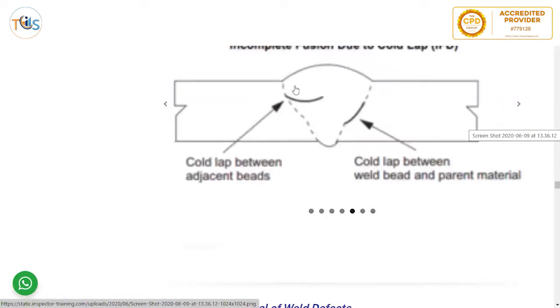So there was one pass, and then the other pass didn't fully integrate, fuse into the subsequent pass. So you have a cold lap here, or it can be here. And internal concavity. So you can see there is a change of color here. Because there was concavity, there was less material here, so more rays passed.